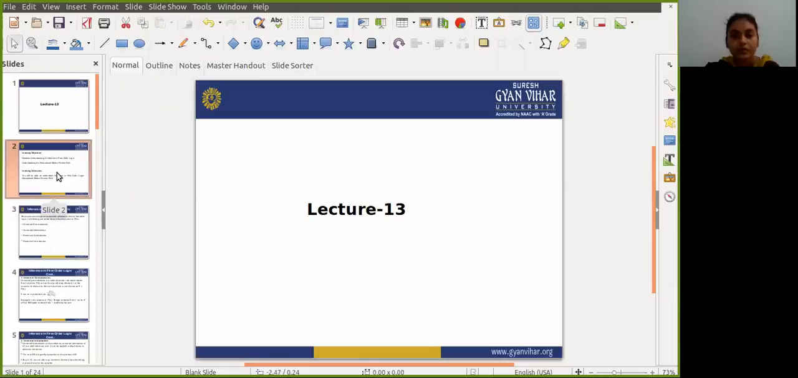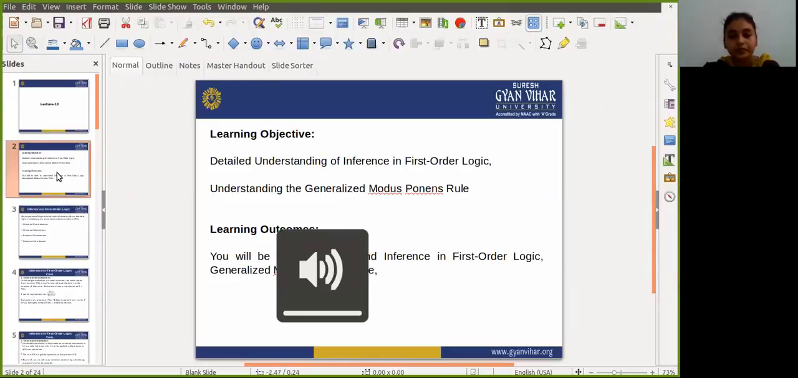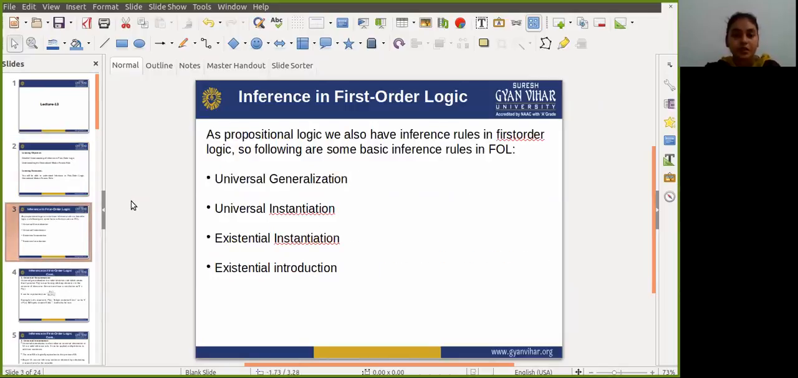Hello everyone. So in today's lecture we will study inference in first order logic and also understand the generalized modus ponens rule. So guys, first of all we have to understand what is inference. What is inference in the modus ponens rule? What is inference in first order logic?